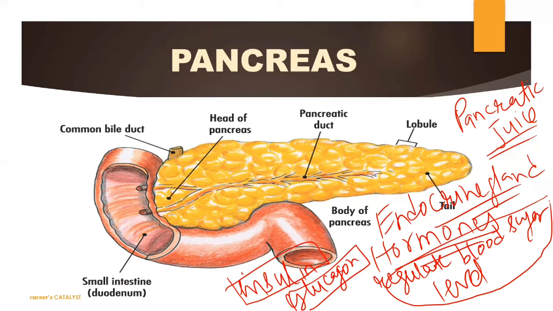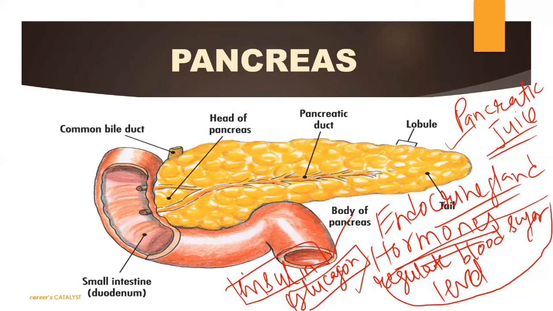So how does it work as an endocrine gland? I told you it helps to regulate the blood sugar level. How does it regulate the blood sugar level? By releasing these two hormones, insulin and glucagon. These two help to maintain the blood sugar level. And second, it acts through pancreatic juice, because pancreatic juice helps to digest the complex food present in our body. Whatever you are ingesting, the enzymes in pancreatic juice are amylase, trypsin and lipase. They help to break starch, protein and emulsified fats. Okay, so this was about the pancreas.